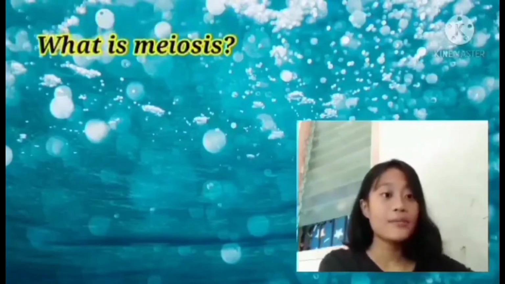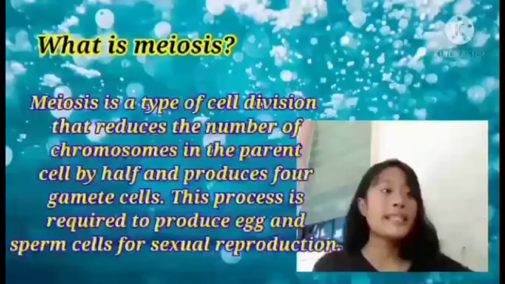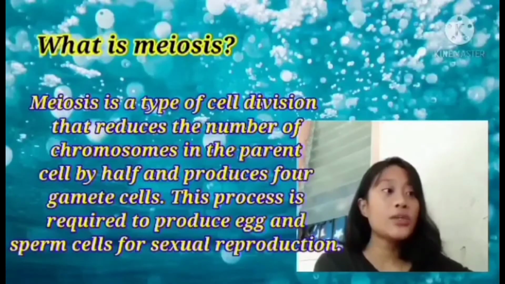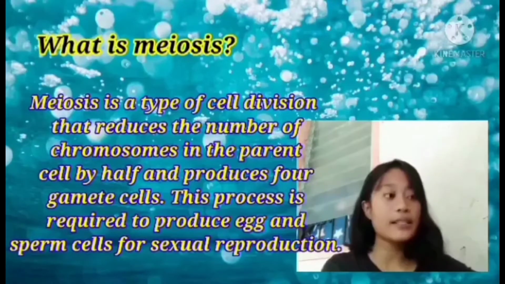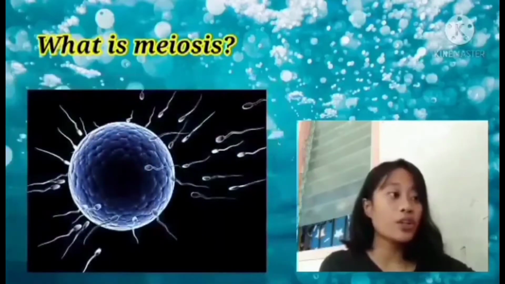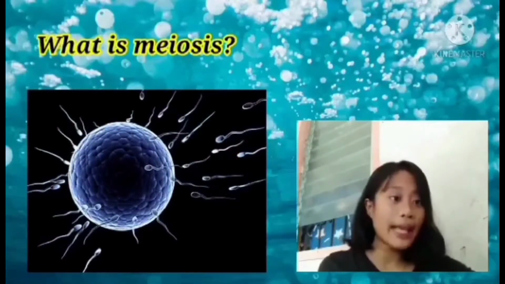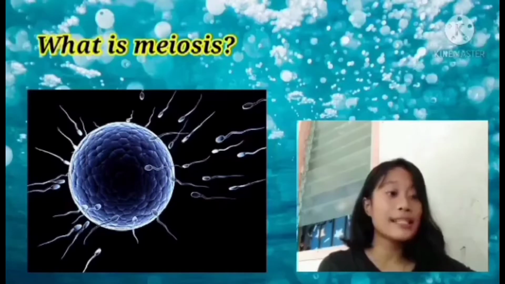Next, what is meiosis? Meiosis is a type of cell division that reduces the number of chromosomes in the parent cell by half and produces 4 gamete cells. This process is required to produce egg and sperm cells for sexual reproduction. During reproduction, when the sperm and egg unite to form a single cell, the number of chromosomes is restored in the offspring.